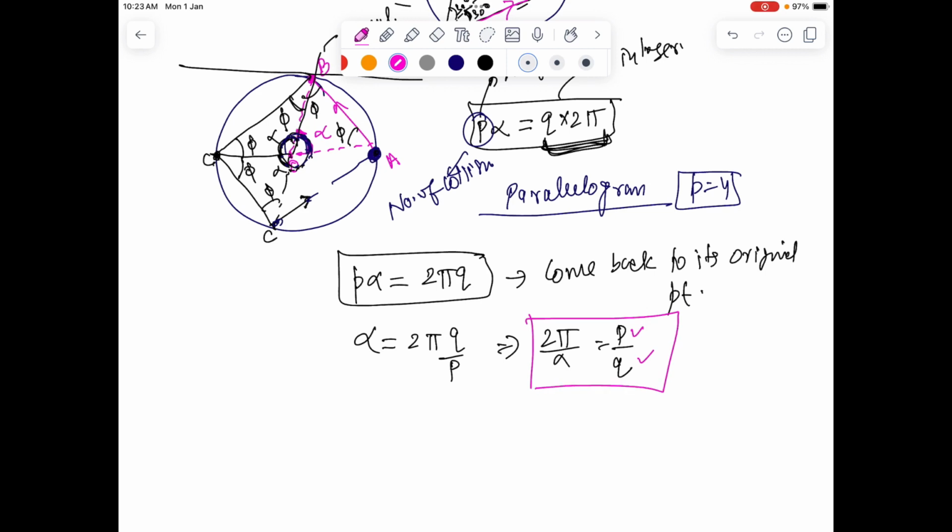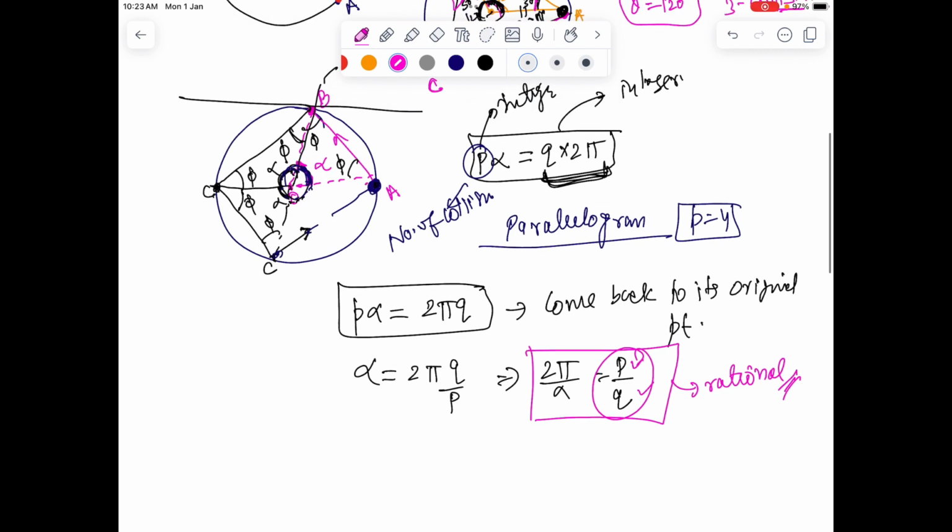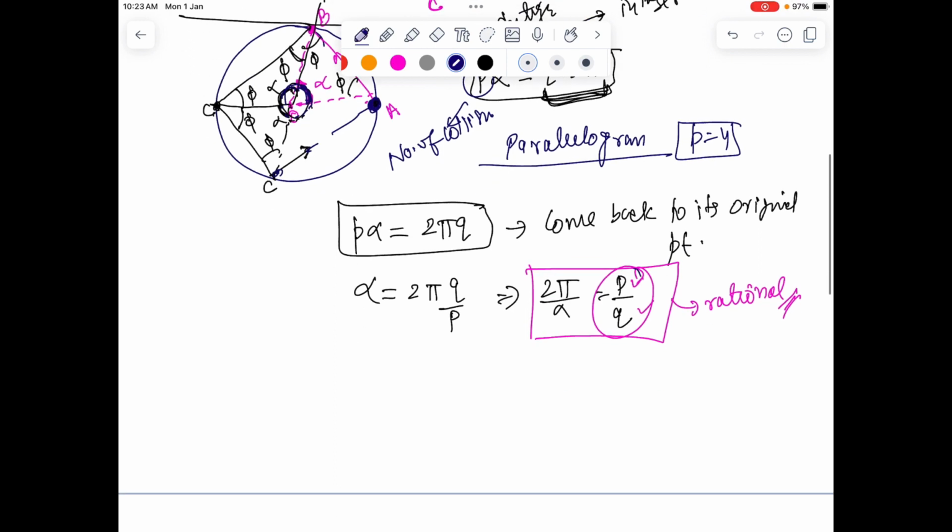By definition, p and q are integers. Here I have chosen them to be positive integers, because there is no physical meaning associated with a number of collisions less than 0. So if this is a rational number, the rationality means that the ball is coming back to the point from which it was thrown.